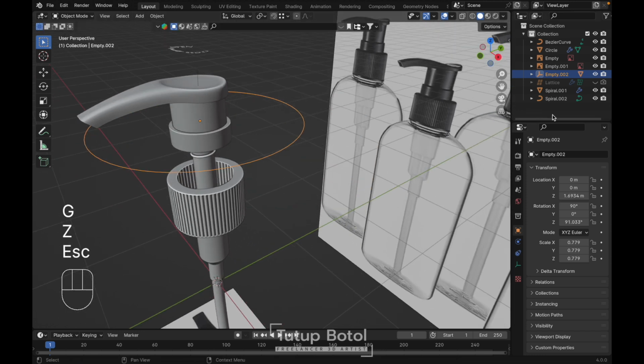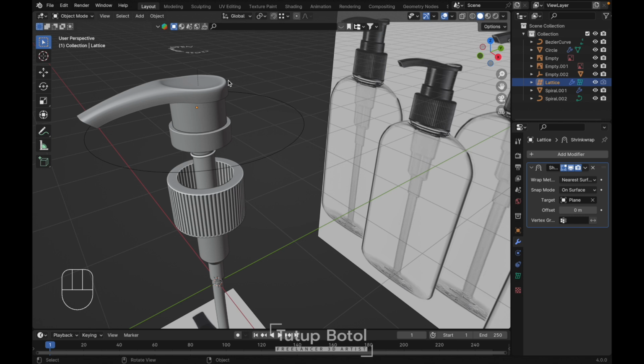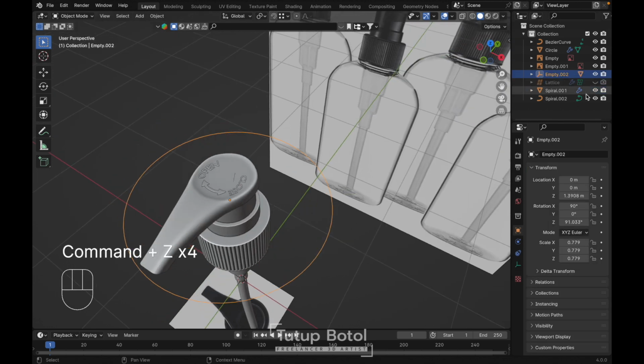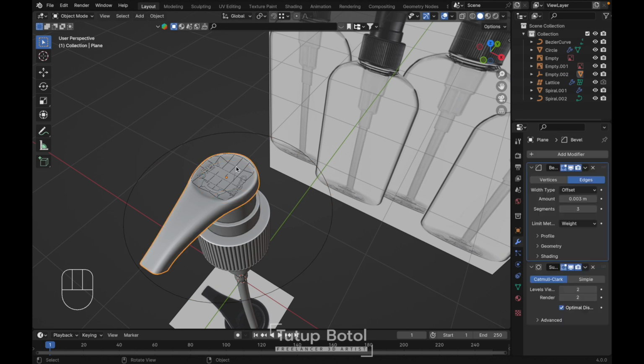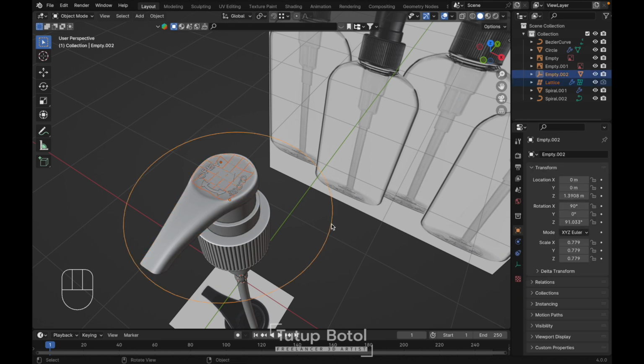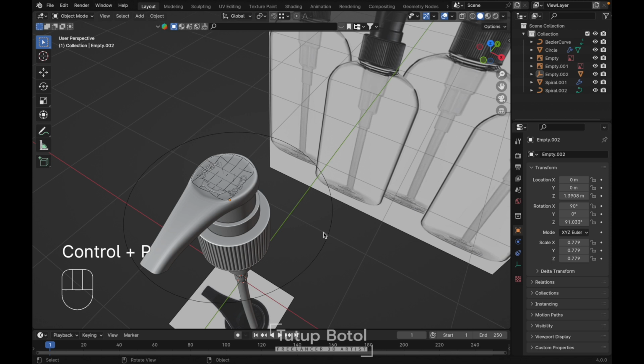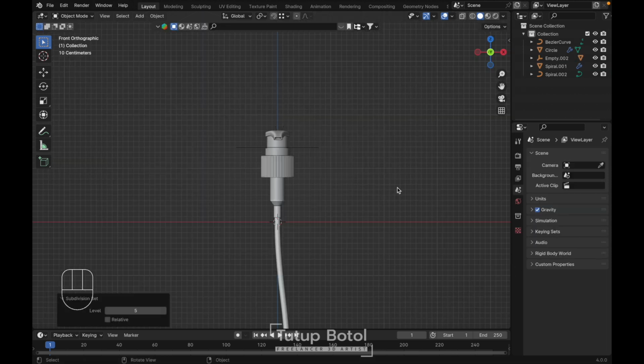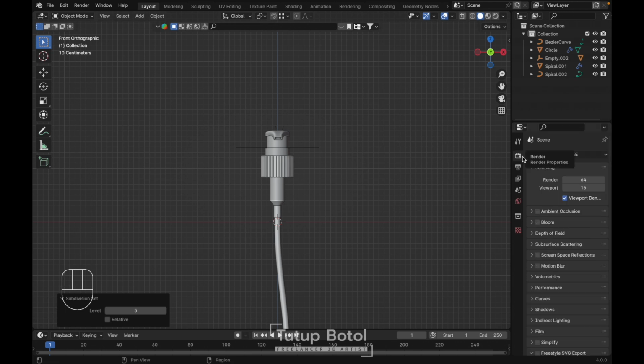Oops, I guess the light is here. This one, object keep transform. Okay, let's see. Okay, it's cool. Okay, let's add a material. Before we do that, let's go to the render here.